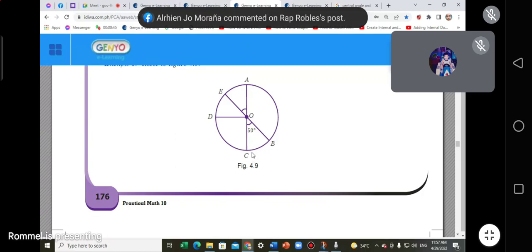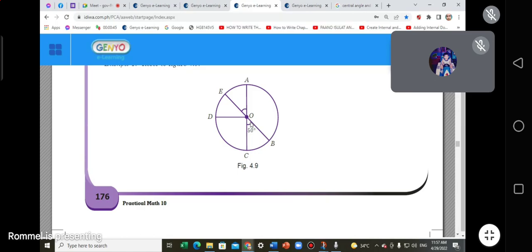When you do have the measure there, it's obvious, 50 degrees, no? If you do have the measure there for the central angle, it is intercepting an arc, and we call it the major arc, this one, no? With that we call that an arc, any arc. It can also intercept bigger than a minor arc, a major arc, or a semicircle. It depends, no? So that is a central angle there, BOC.